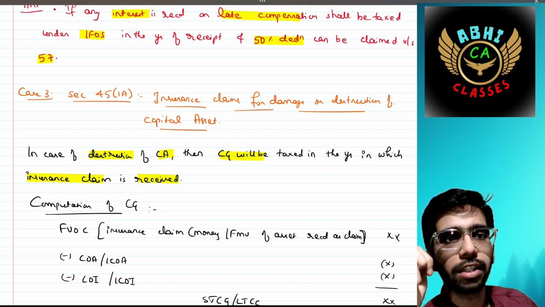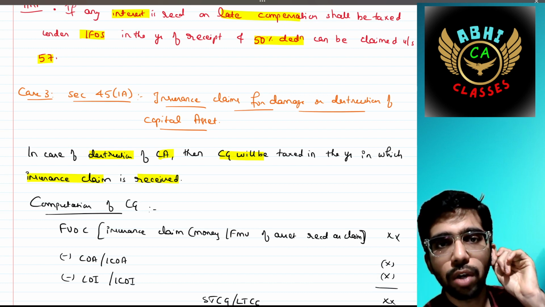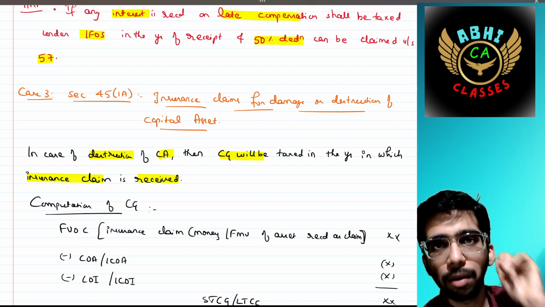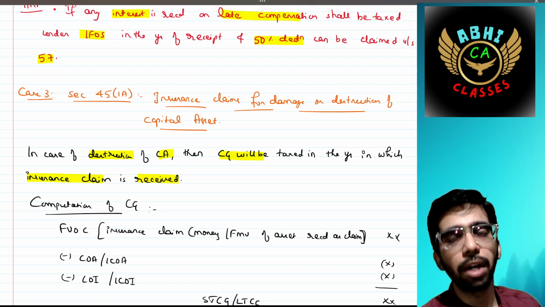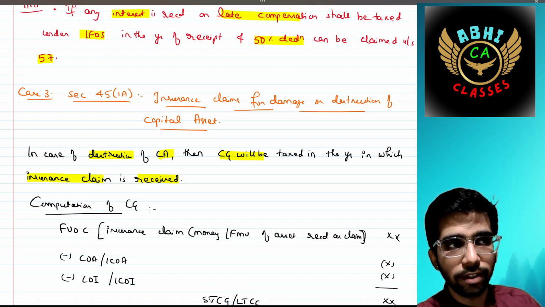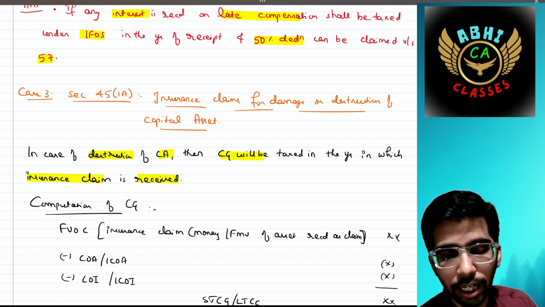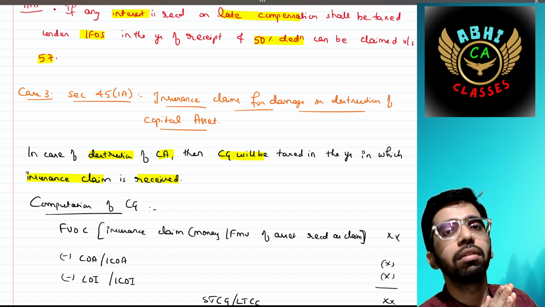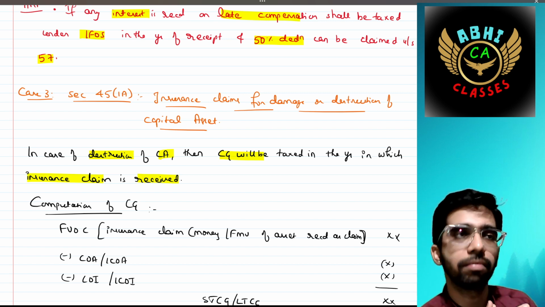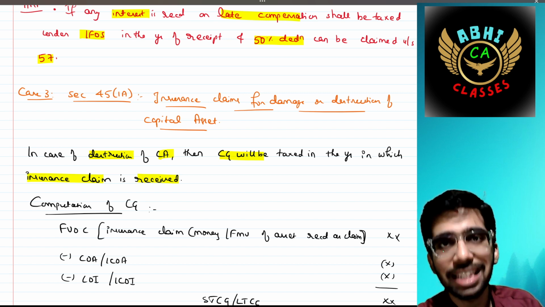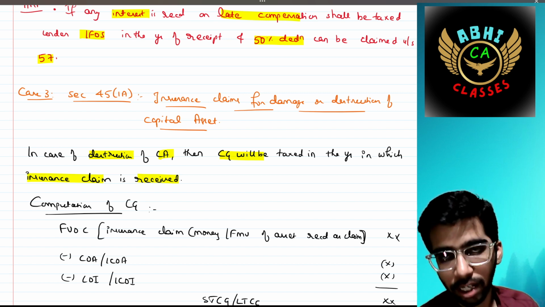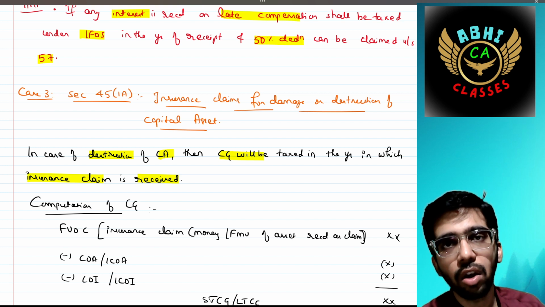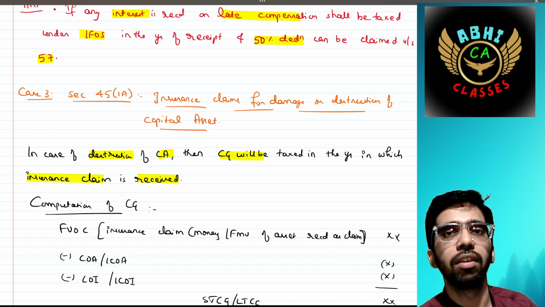Next, the third category is section 45(1A): insurance claimed for the damage or destruction of a capital asset. Let's say, for example, you have a building as a capital asset. That building has been damaged due to fire, for which you will receive the insurance claim not in the year of damage, but in upcoming years.